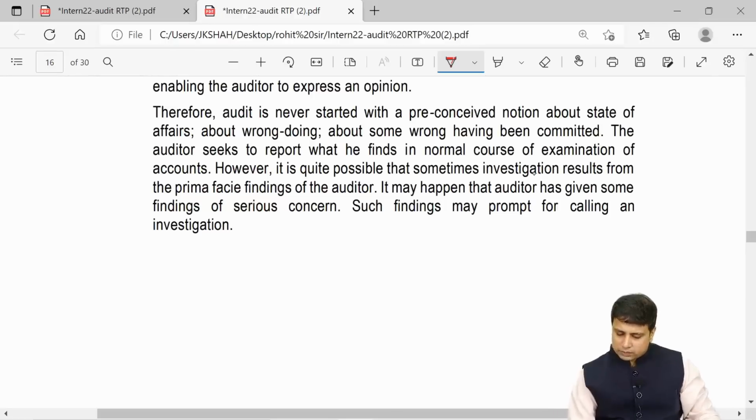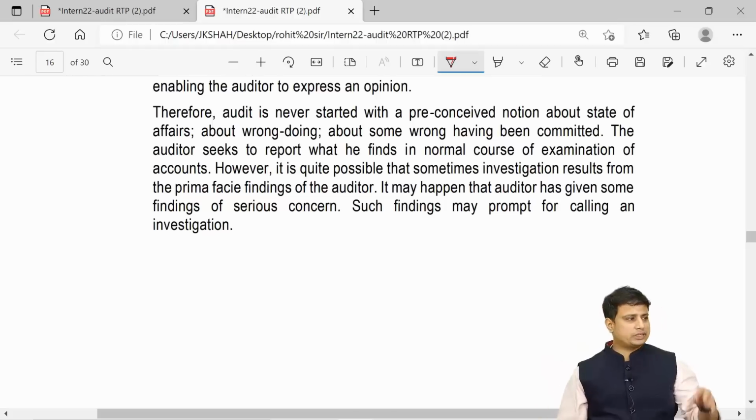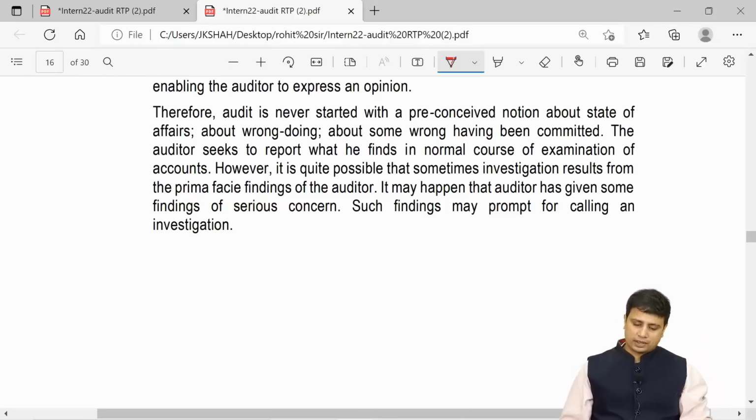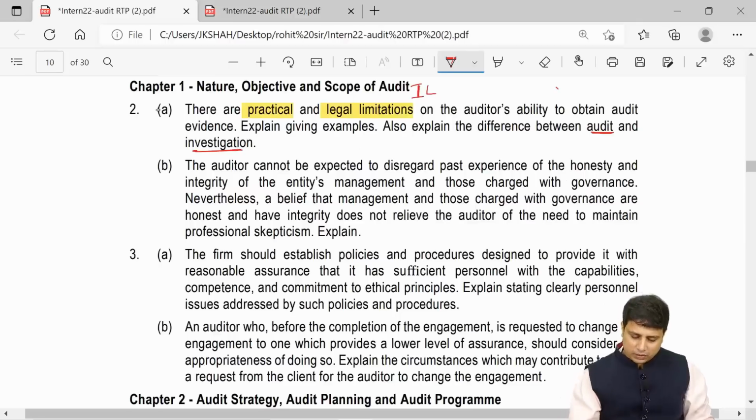However, it is quite possible that sometimes an investigation results from prima facie findings of the auditor. So when we perform our audit procedures and we think there is something wrong here, then in that case we will perform our investigation procedures. So this is nothing but the difference between auditing and investigation. This was question number 2A, which was quite basic.